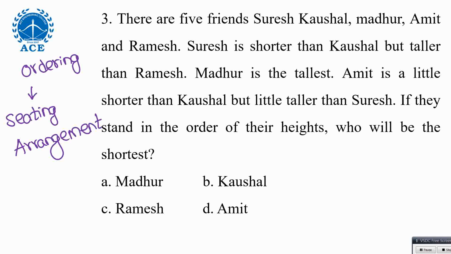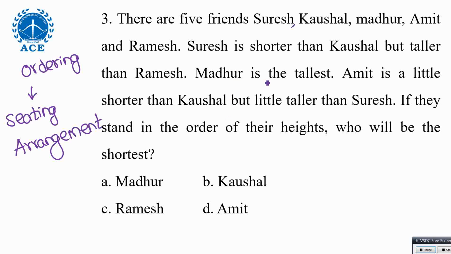So there are 5 friends: Suresh, Kaushal, Madhur, Amit and Ramesh. Now your job is to find who will be the shortest. What method do you follow? It's all up to you to decide who is the shortest. Try. So how can you eliminate the options? The question is: who will be the shortest, right?